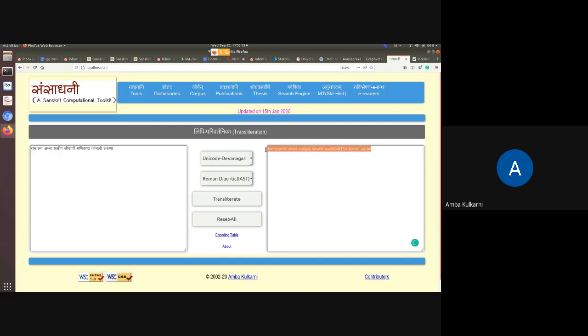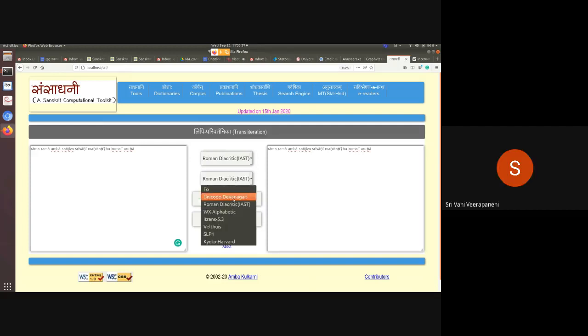Or suppose on the web you come across something which is written in Roman diacritic, then you can transliterate from Roman diacritic to Devanagari. And you get Devanagari. So if you find it difficult to read, you can convert it to Devanagari and read it. Okay. So this is one. And suppose you do not have a Devanagari keyboard, then how to type?